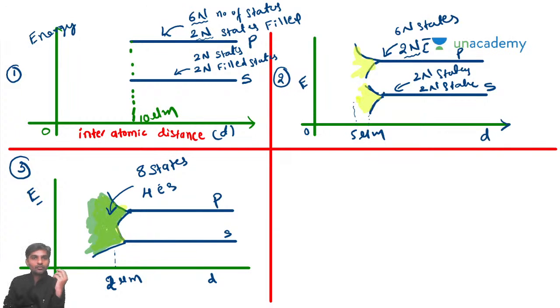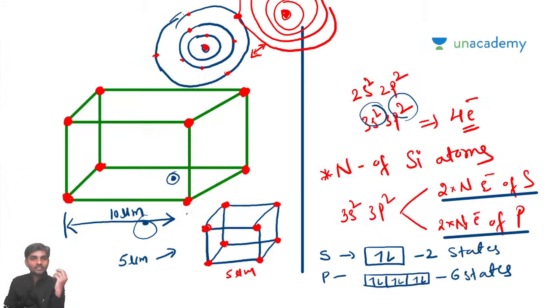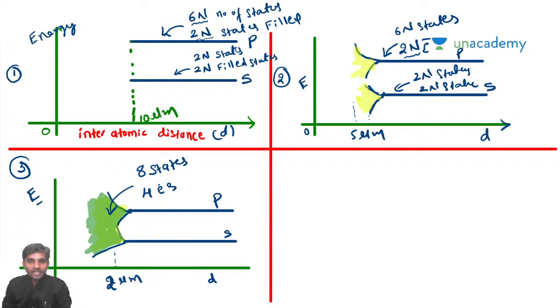Now what I am trying to do, sir, is decrease the interatomic distance, the distance between these 2 atoms. Let's say this is 1 atom, and this is another atom. Earlier I considered this as 10 micrometers, and now I am considering the distance between 2 atoms. I brought them very close, so that it becomes 5 micrometers. Now if it is 5 micrometers, what's happening, sir?